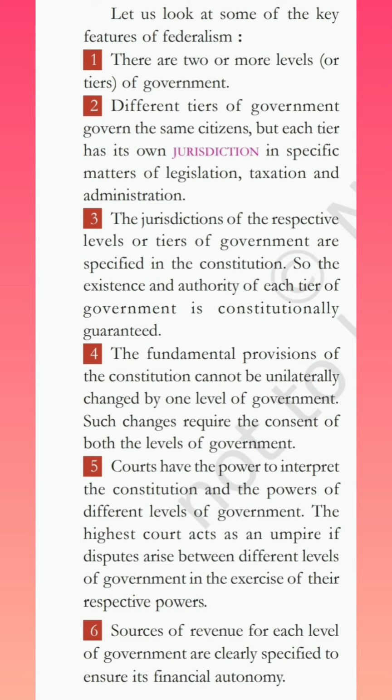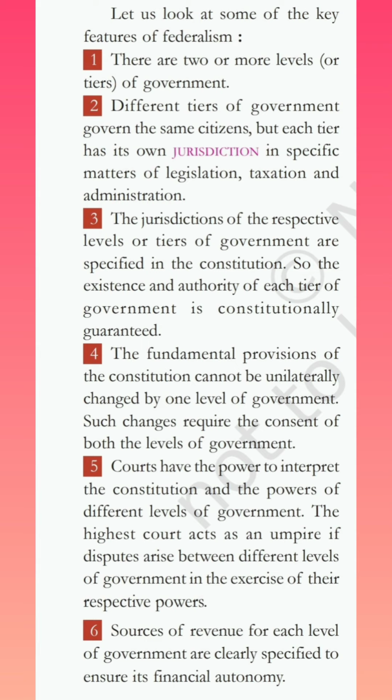Now, the highest court actually acts as an umpire. If there is some dispute between the two levels of the government, then the highest court acts as an umpire and it solves the disputes that arise between these different levels of the government.